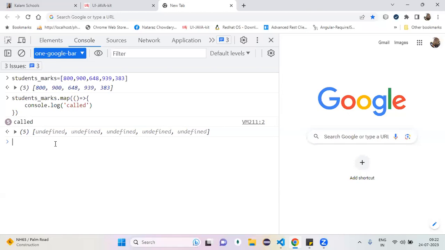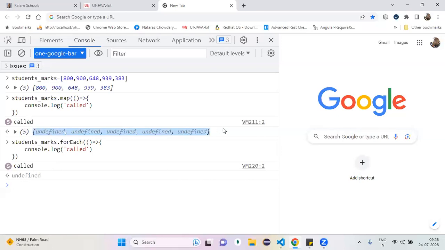Map returns an array. forEach, see the difference. If you call a method and it gives some result, that is its return value.